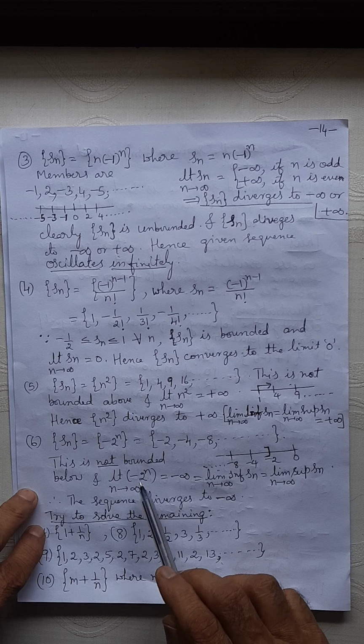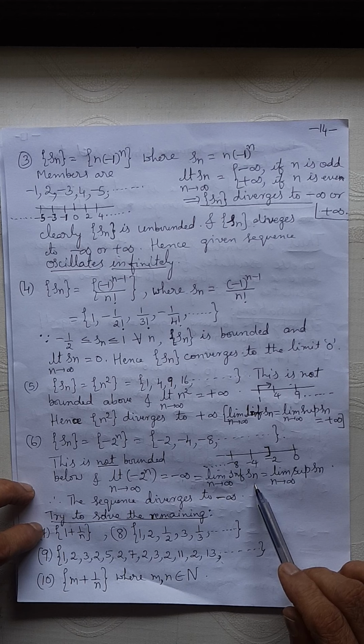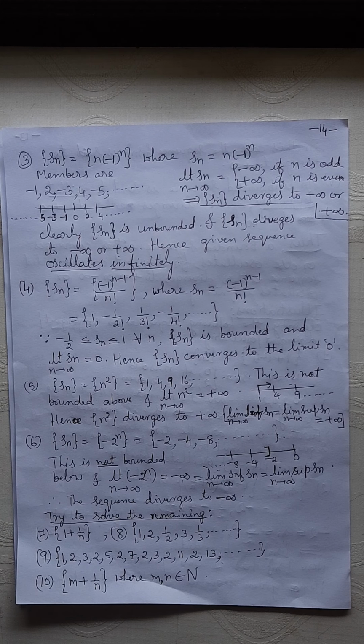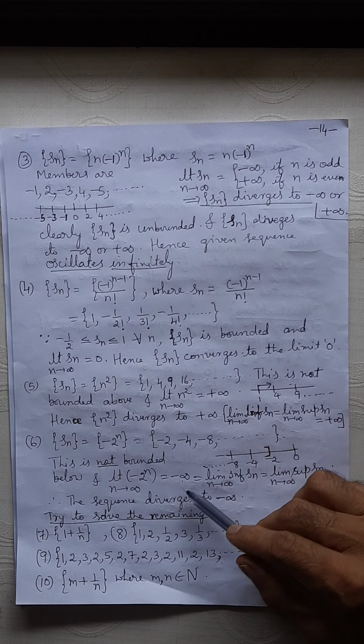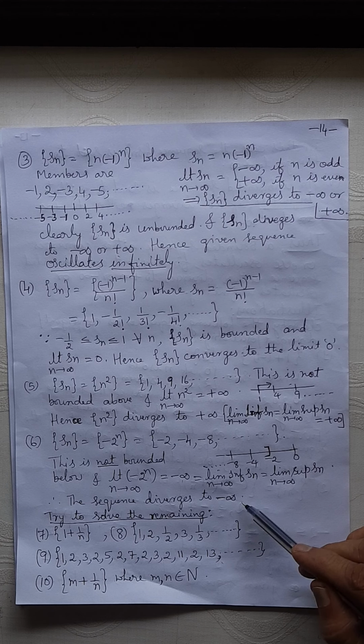The limit of Sn is minus infinity. So the sequence is not bounded, right? And hence it is divergent to minus infinity. If the sequence is not bounded and besides minus infinity there is no other limit point, then the sequence diverges to minus infinity according to your definition.